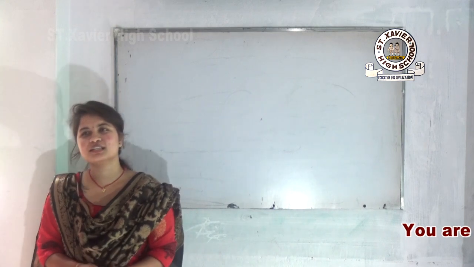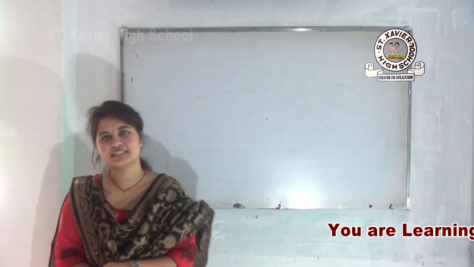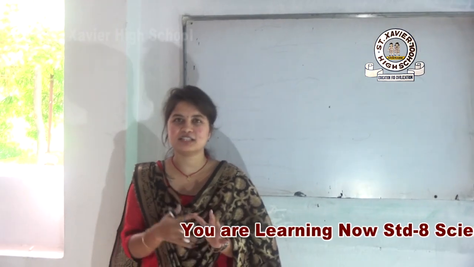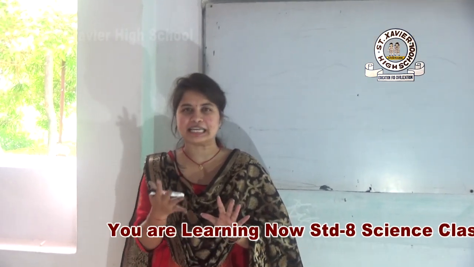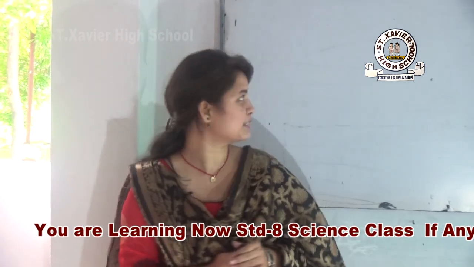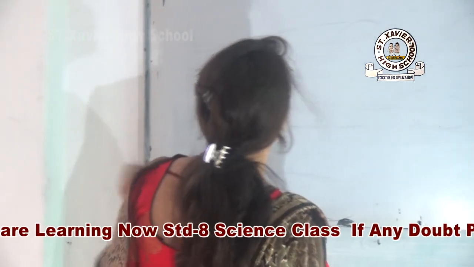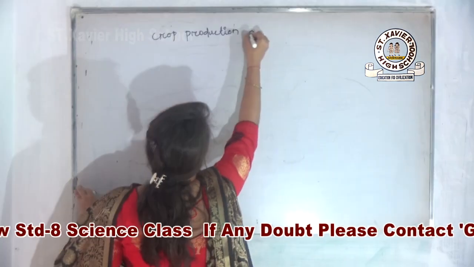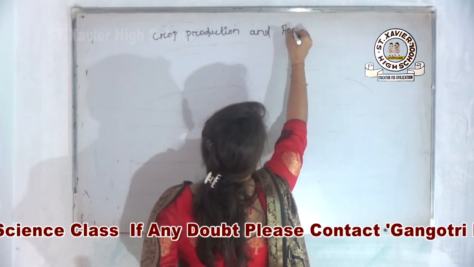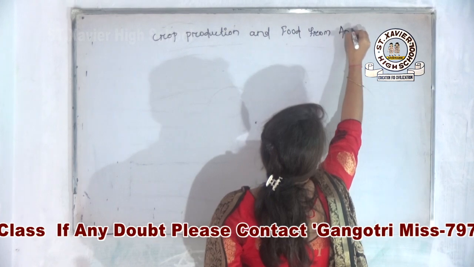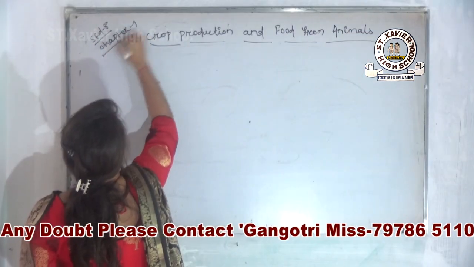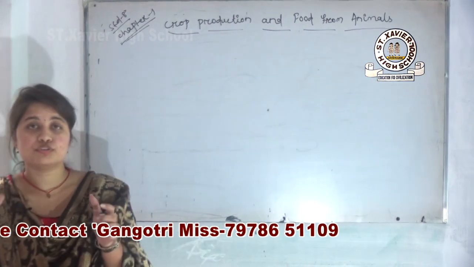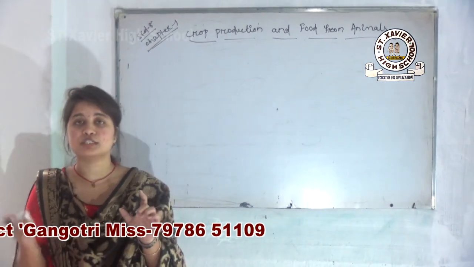So students, all of you know that this is your science class, and today we are going to learn the same chapter again, that is your standard 8 science chapter number 1. Let me first write down the chapter name: Crop production and food from animals. Chapter 1.